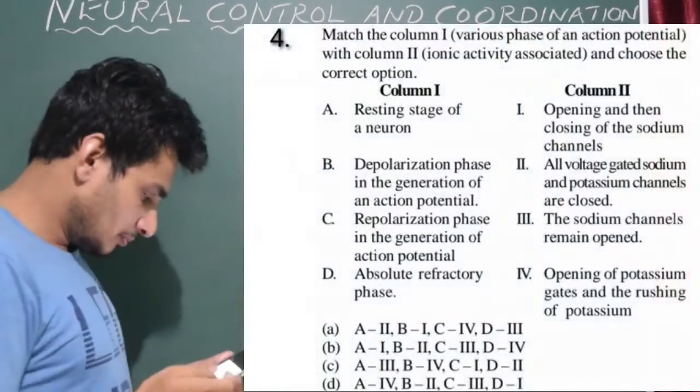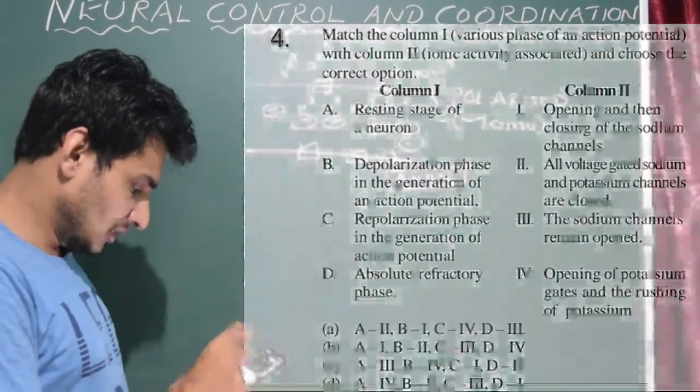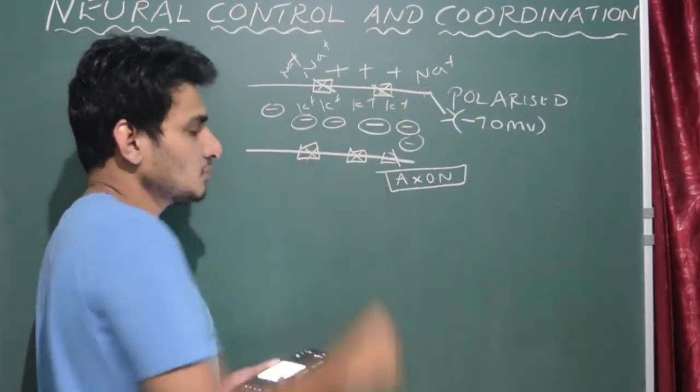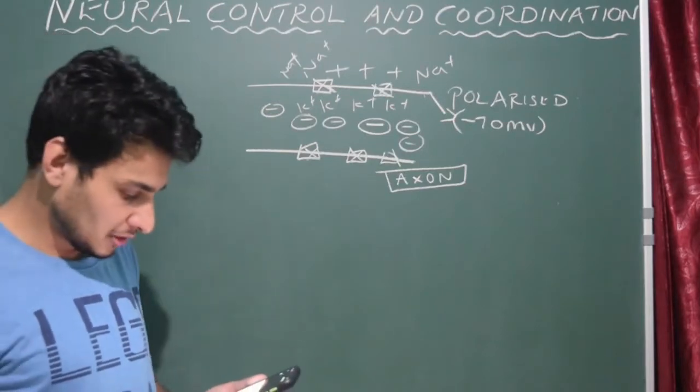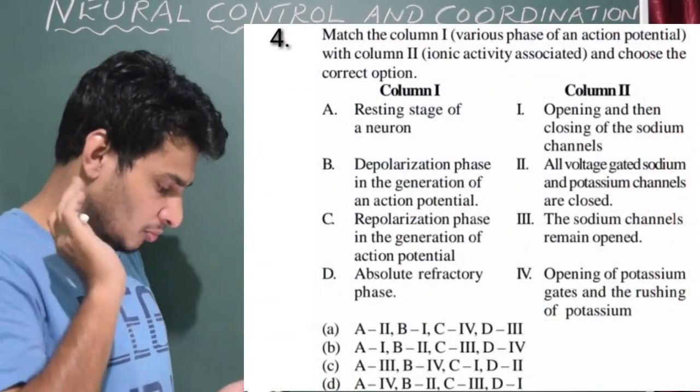Okay, so during this particular resting stage, that is the polarized state, we see all voltage gated ion channels, sodium or potassium, whatever it is, closed. Completely closed. So alphabet A should be equal to Roman number 2.